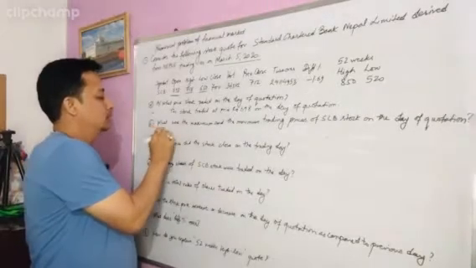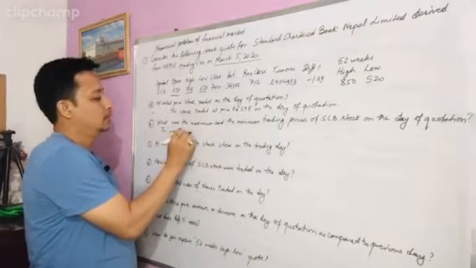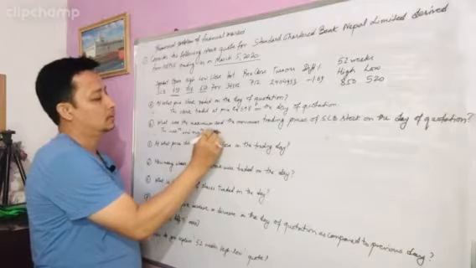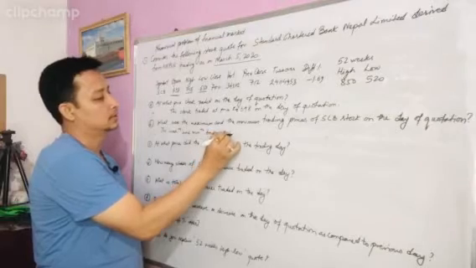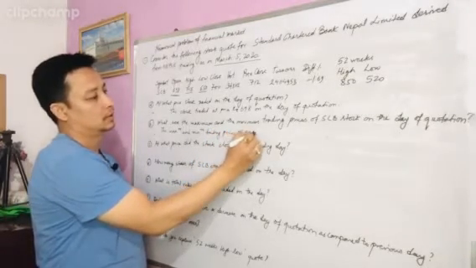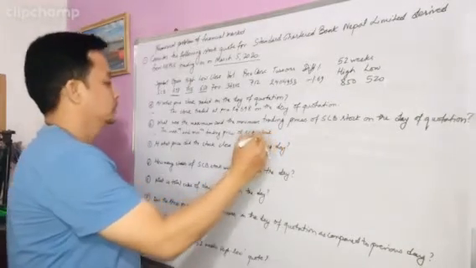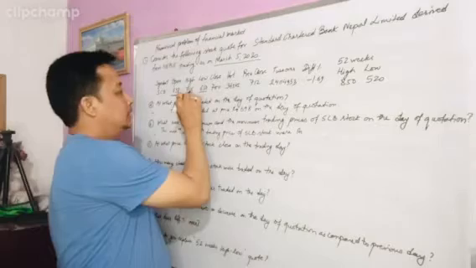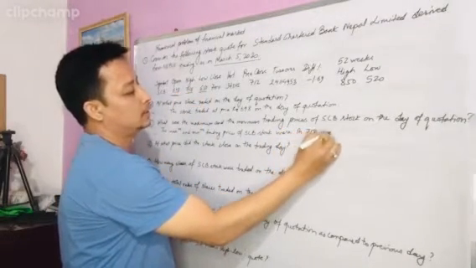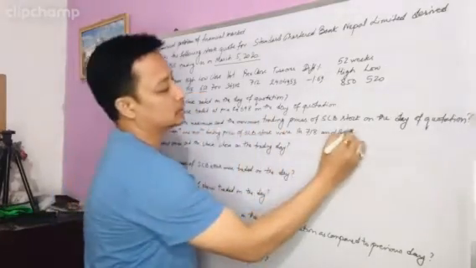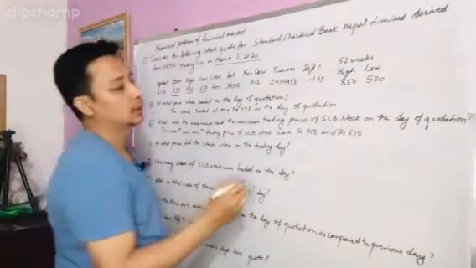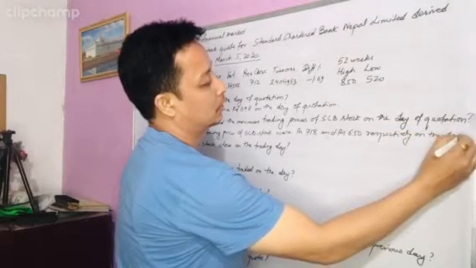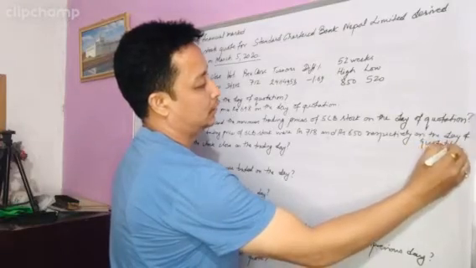So you can write here: the maximum and minimum trading price of SCB stock were rupees 718, this is the highest, and rupees 650, this is the lowest or minimum price, respectively, on the day of quotation. This is your second answer.